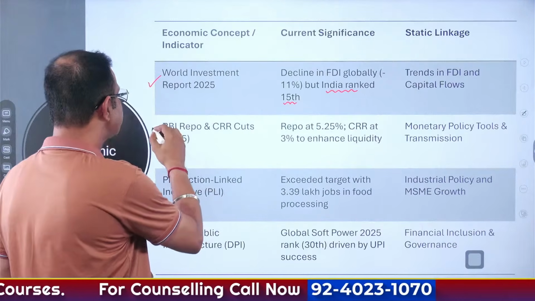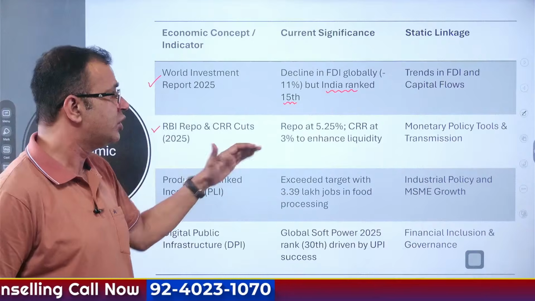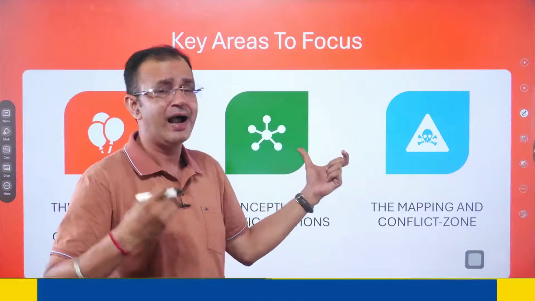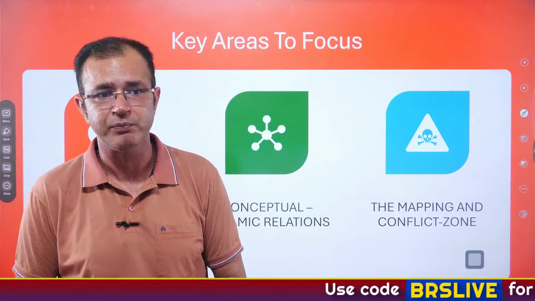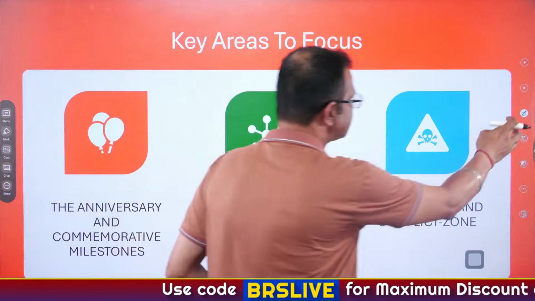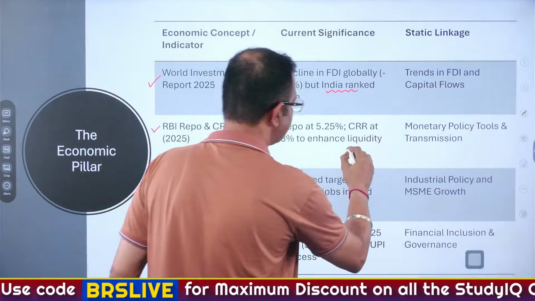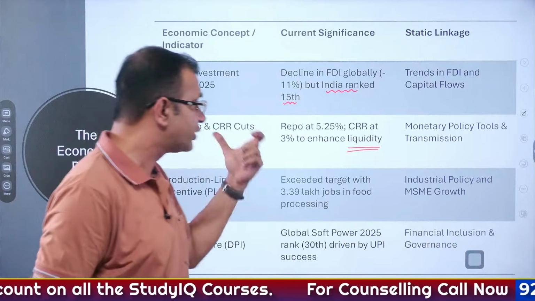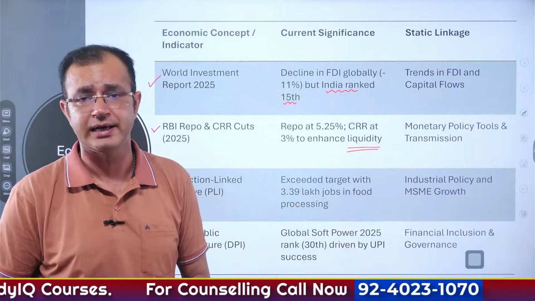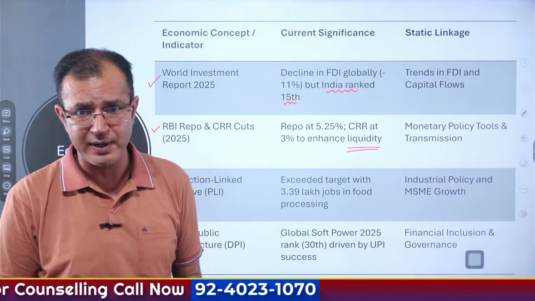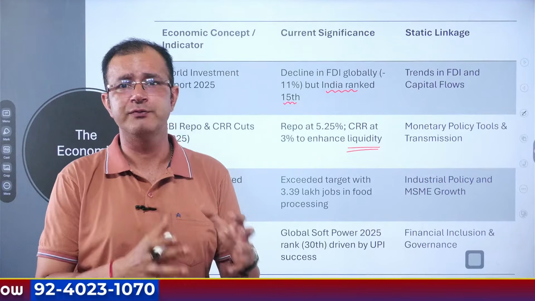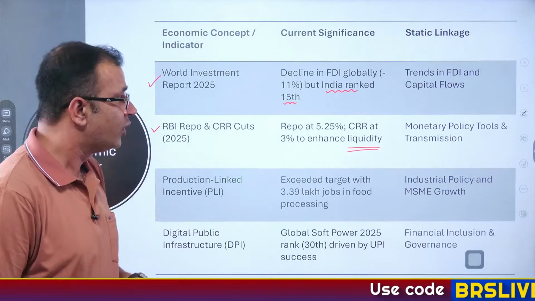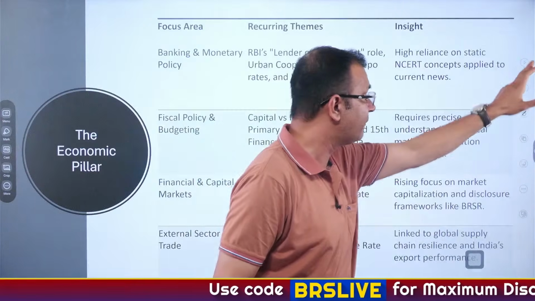At the same time, when it comes to the RBI repo rate and CRR cuts, the repo rate has been cut to 5.25% and the CRR to 3%, and this has been done to enhance liquidity. So how could liquidity be enhanced in the complete economic scenario? It also connects to the monetary policy tools that are there with the RBI, and how it infuses liquidity, or squeezes the liquidity at the same time.